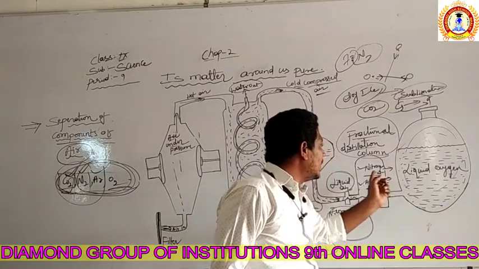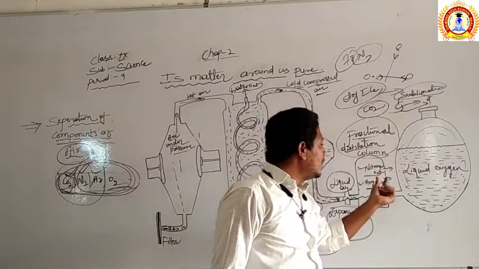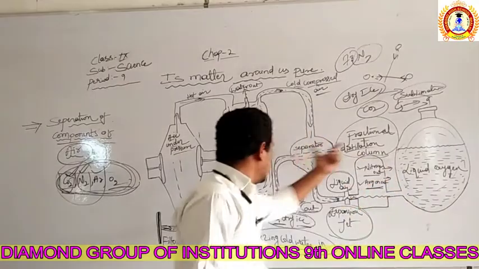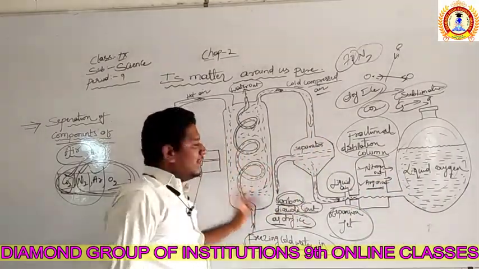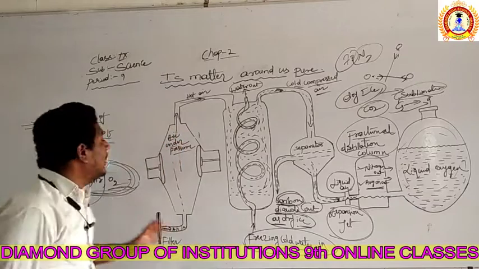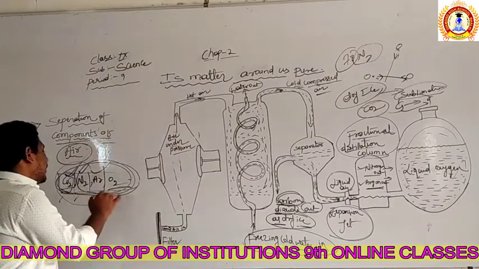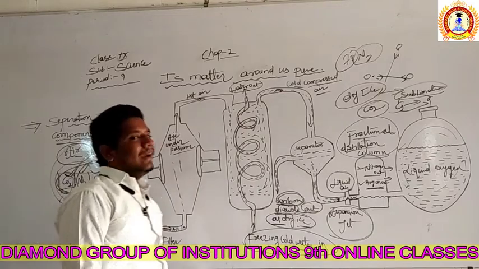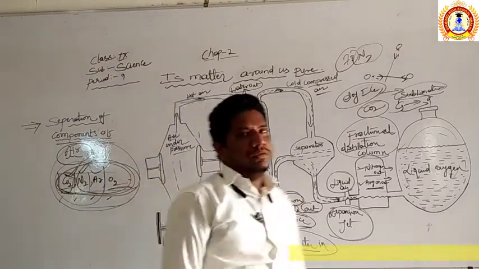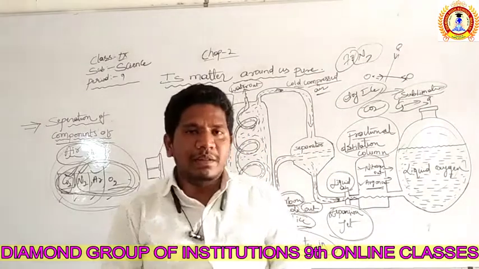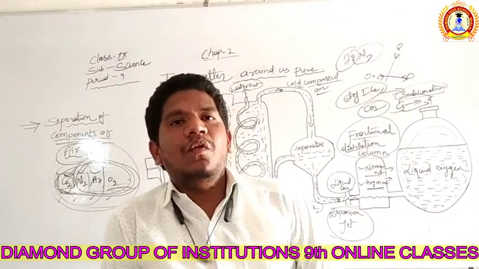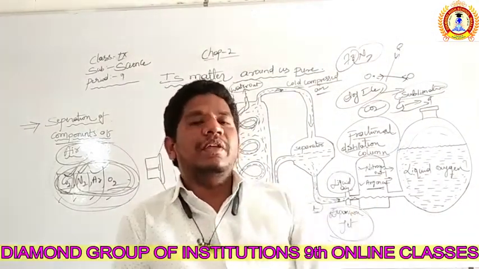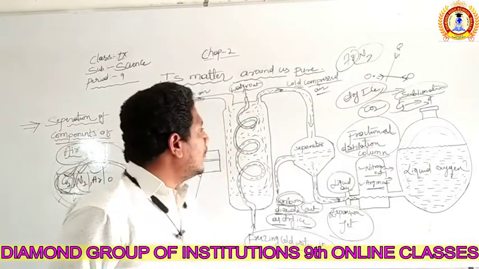Oxygen is separated from nitrogen and taken into one tube, and argon is taken into another tube. Carbon dioxide is already separated. So we have separated all four components of the air. As a result, we say that we have separated the mixture, the components of the air. By this method, or by this experiment, we can separate all the components of the air. I hope you understood. Okay.